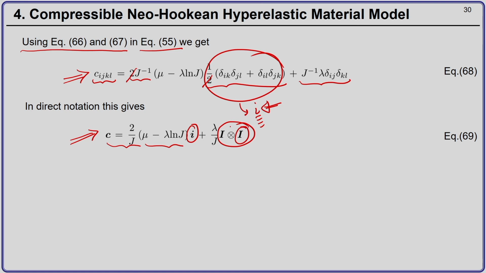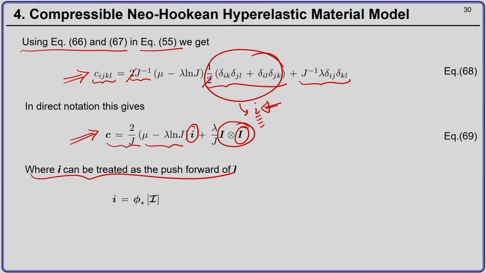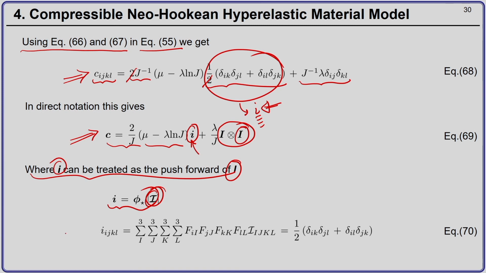Now, we can treat this 4th order identity tensor I as the push forward of the 4th order tensor capital I. In index notation this is given by the following expression.